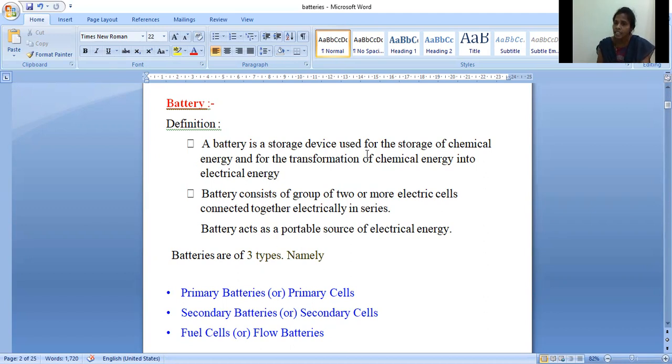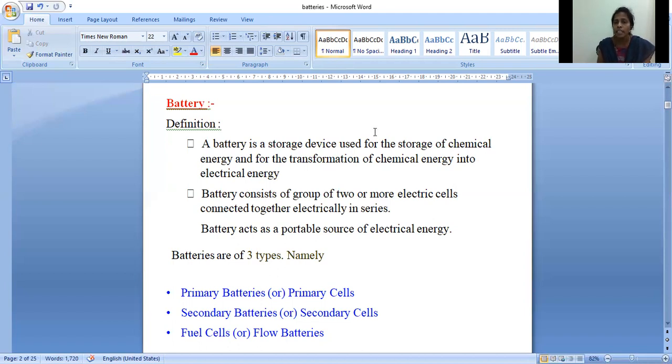Yes, that is a cell. But in batteries, two or more cells are connected in series. That means it contains two or more anodes and cathodes in series. So a battery is the combination of various electrochemical cells in series.